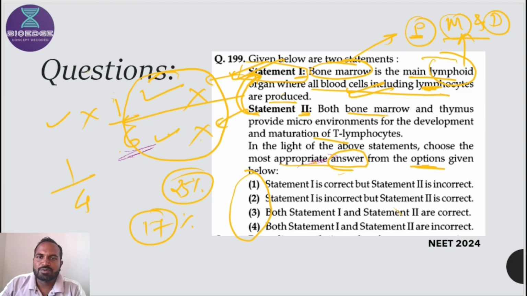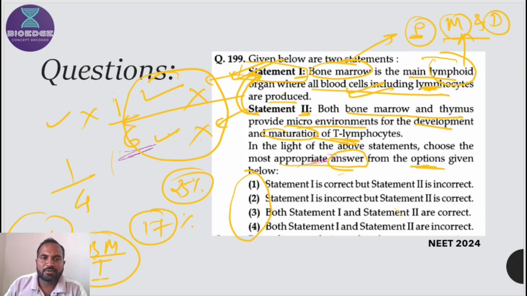Second: both bone marrow and thymus provide microenvironment for development and maturation of T lymphocytes. As we know, there are two primary lymphoid organs, bone marrow and the thymus gland, and they are mainly involved in the production, maturation and differentiation of lymphocytes. T lymphocytes mature in the thymus gland. So the second statement is also correct.